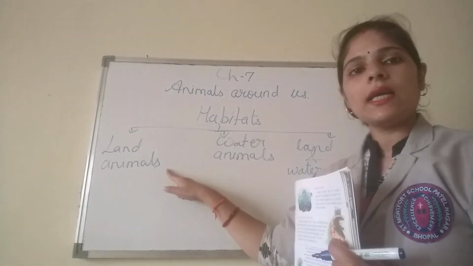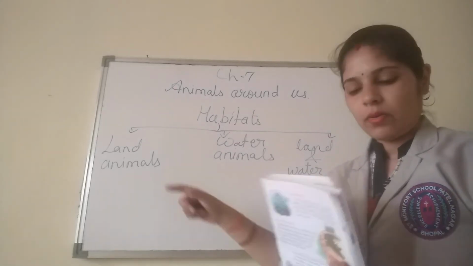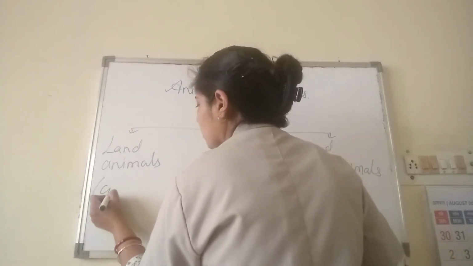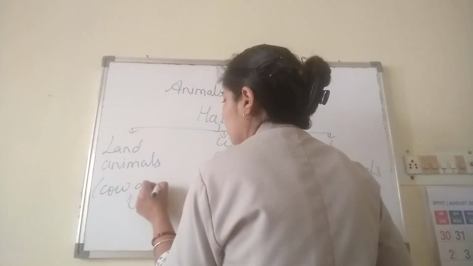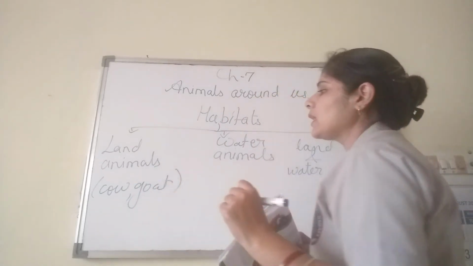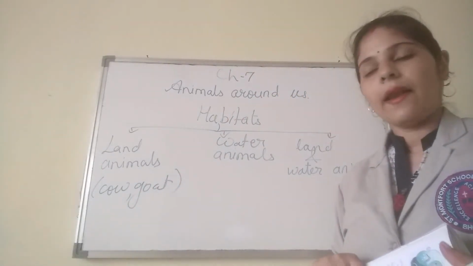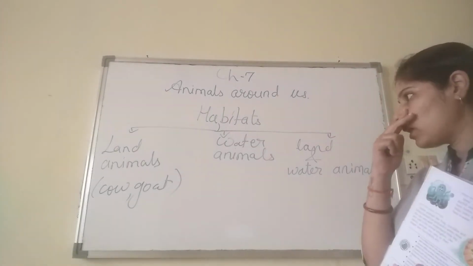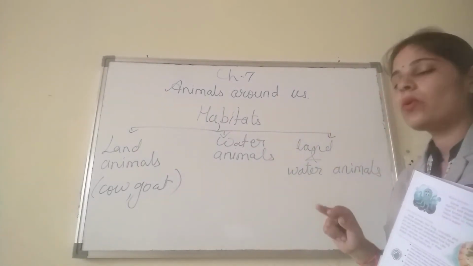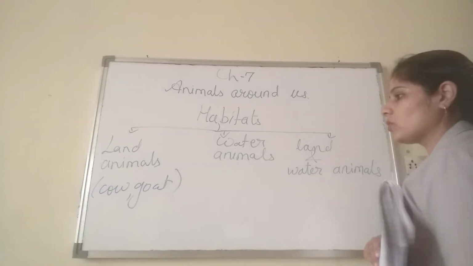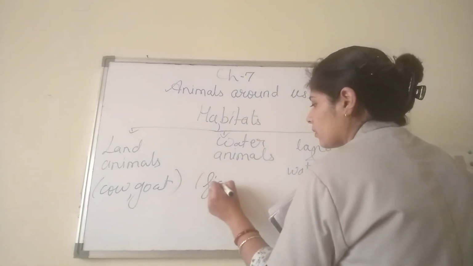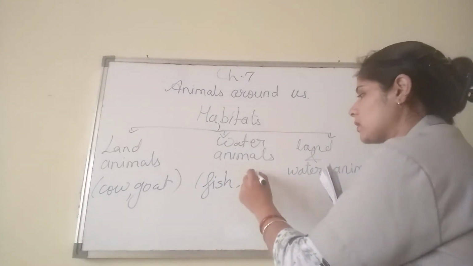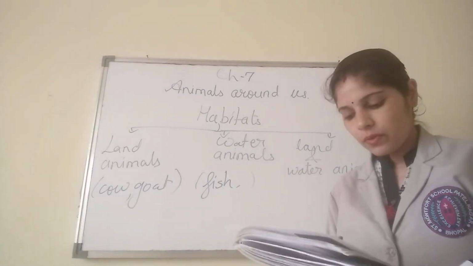Land animals are the animals which live on land. Okay, so they are called land animals, like I have said, cow and goat. So these are the animals which live on land. Then we come to water animals. So who are the water animals? Water animals are the animals who live only in water. So your best example is fish. Okay, so you have fish, octopus, these all live in water only.